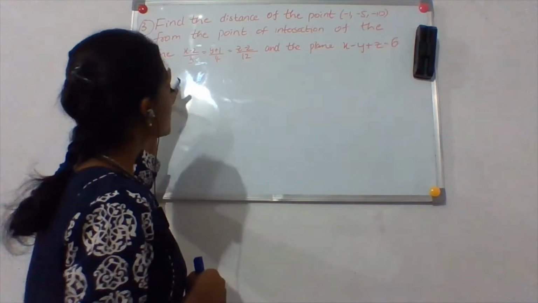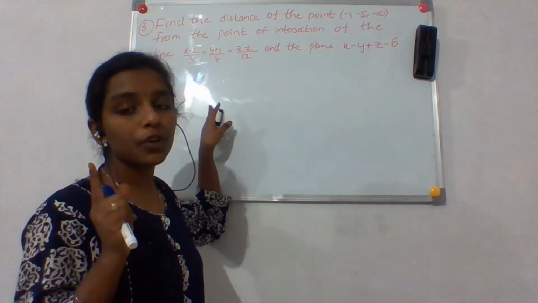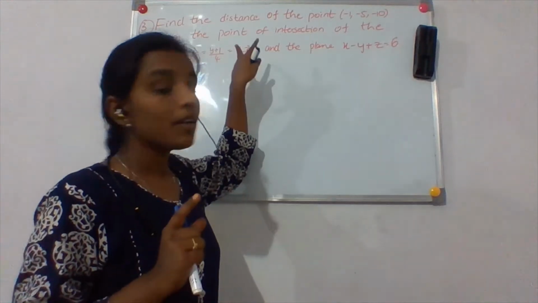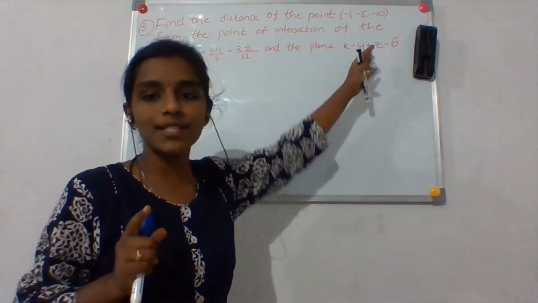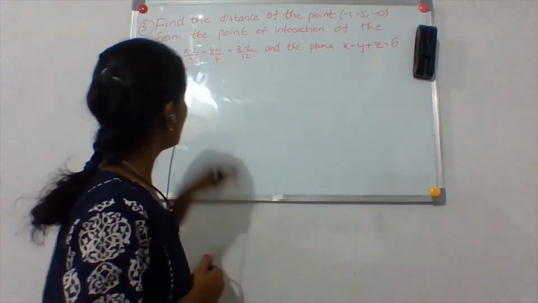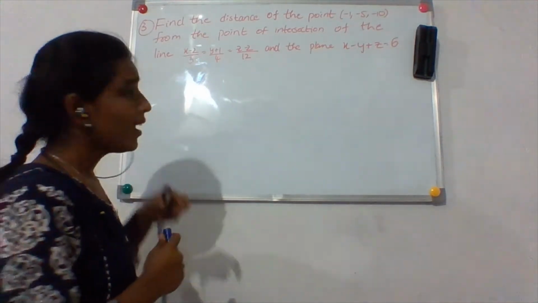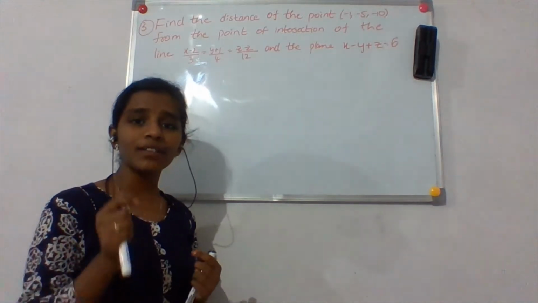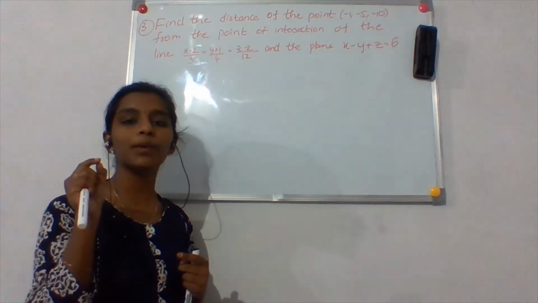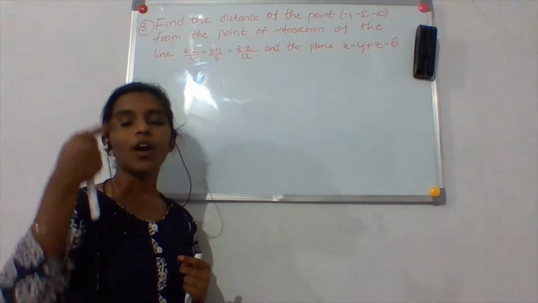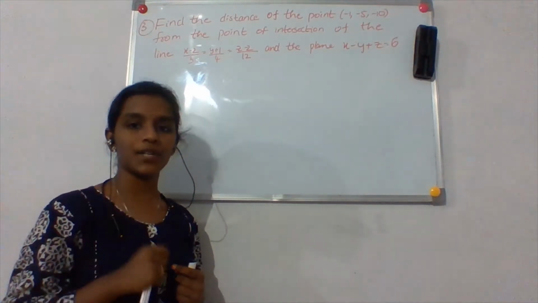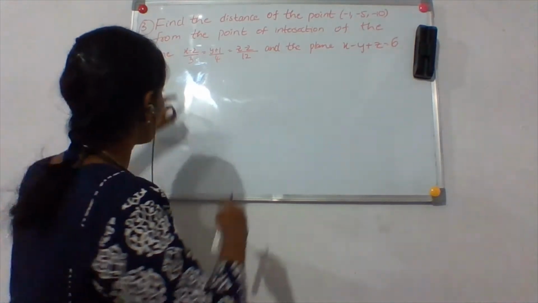We'll do it. So the first and foremost thing that we have to do is finding the point of intersection of this line and this plane. Now how do we do it? Okay, it is very simple. If this is the line, first I will write the general form of a point. I have already told you previously while finding the foot of the perpendicular of a point on a 3D line, how to write the general point from a line equation, right? So let us write it now.